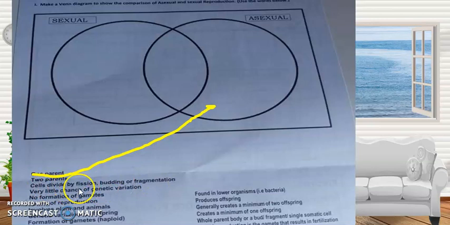Okay, cells divide by fission, budding, or fragmentation. Ito ay mangyari pa rin sa asexual reproduction. Very little chance of genetic variation. Okay, little chance mag-vary ang genetic makeup, unlike sa sexual reproduction.